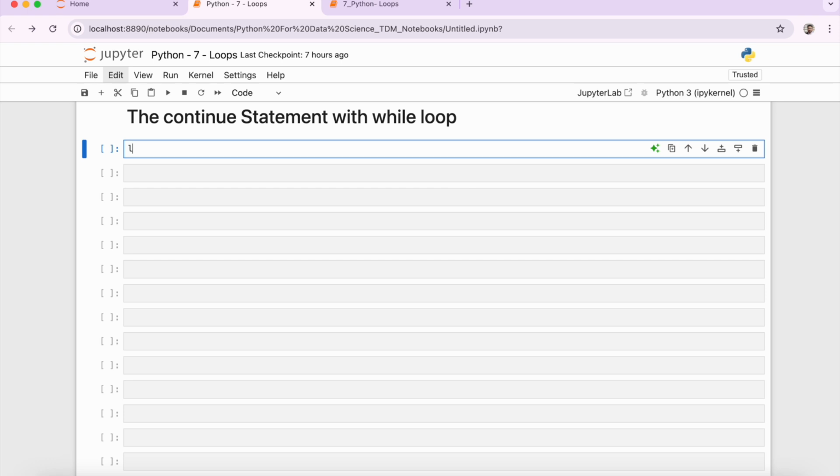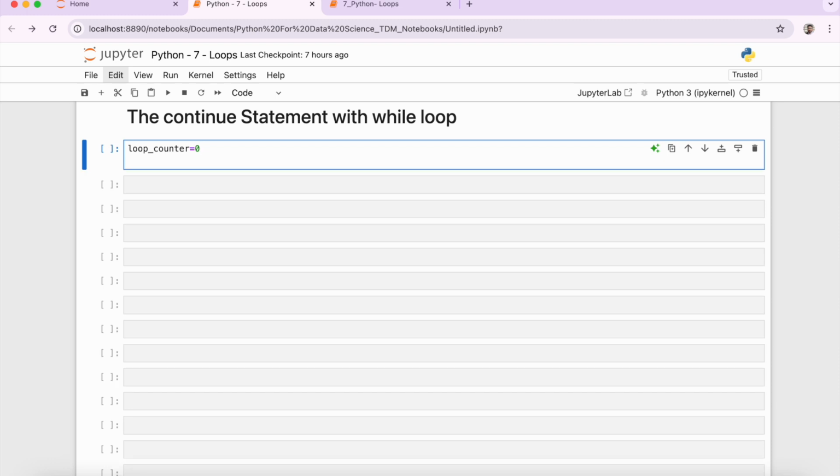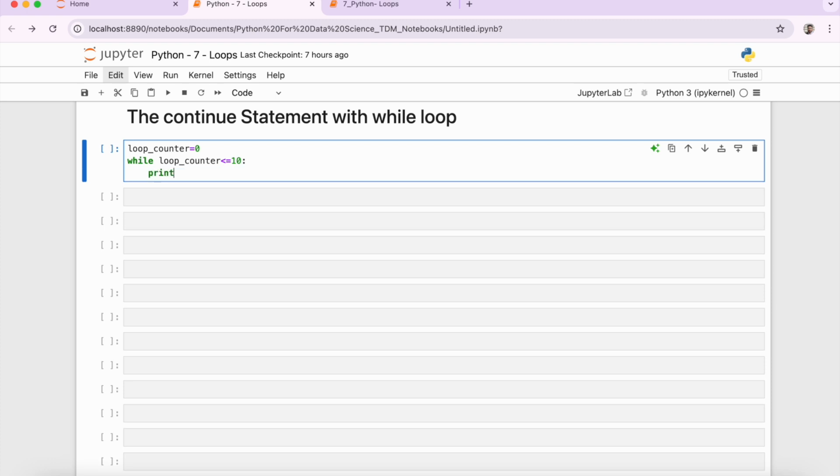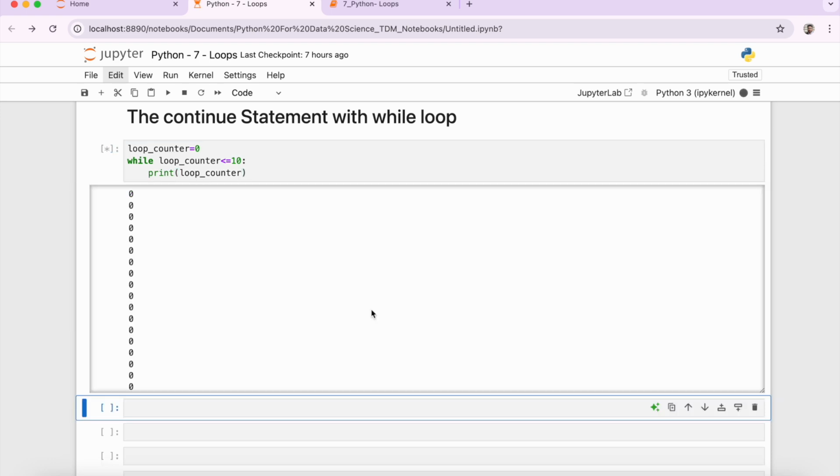I'll have a loop counter, and we are going to initialize this loop counter variable with 0, and with this loop counter we are going to implement the while loop. So I'm going to put while loop counter is less than or equal to 10, then print loop counter. So this is your normal loop.